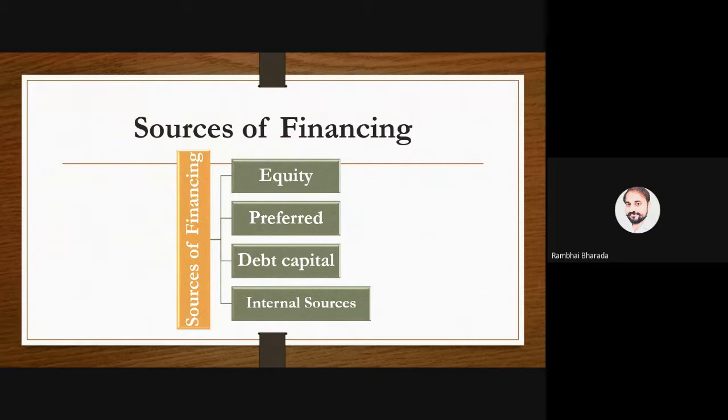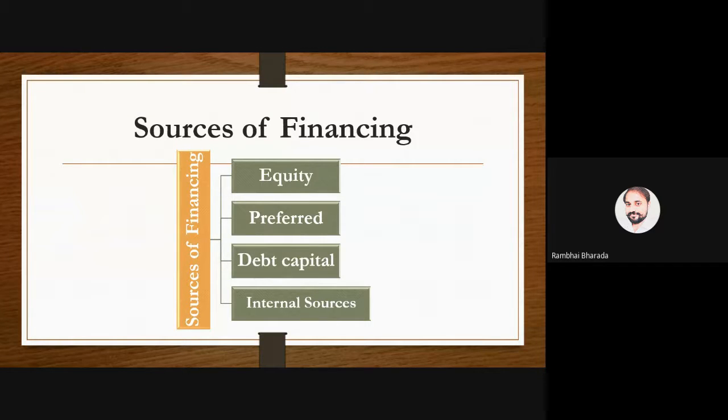We are working on large companies like Reliance, Tata, Samsung. For that type of corporation, the sources of finance are these four: equity shares, preference shares, debt capital, and internal sources. Internal sources means money that the company has.